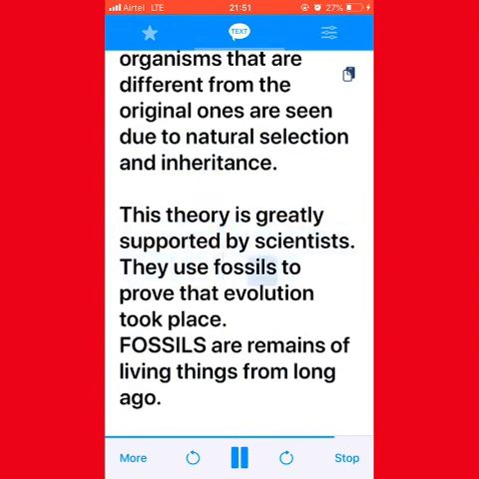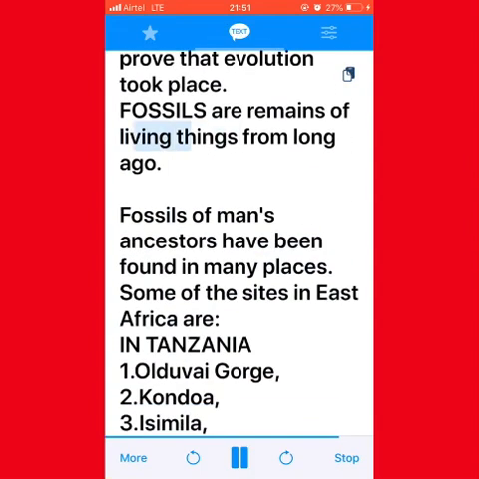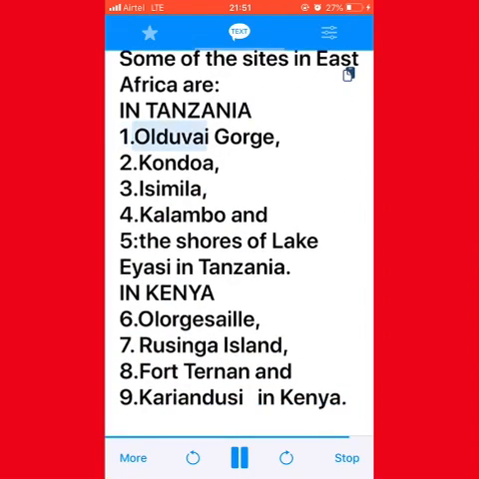They use fossils to prove that evolution took place. Fossils are remains of living things from long ago. Fossils of man's ancestors have been found in many places. Some of the sites in East Africa are: in Tanzania, 1. Olduvai Gorge, 2. Kondoa, 3. Isimila, 4. Kalambo, 5. The shores of Lake Eyasi in Tanzania.